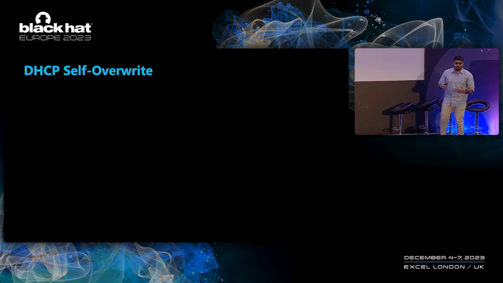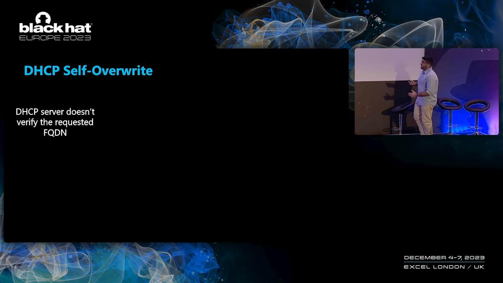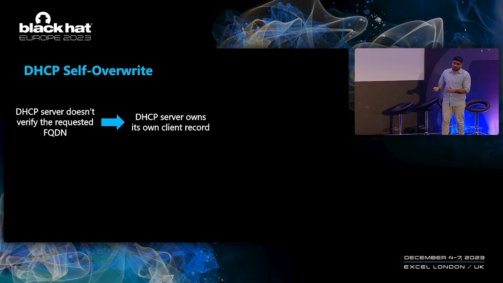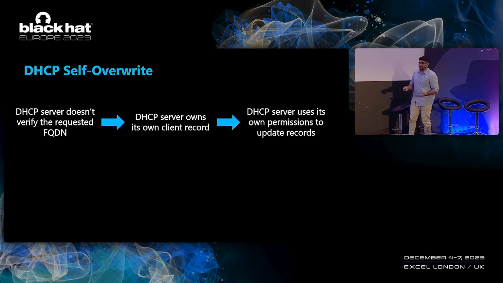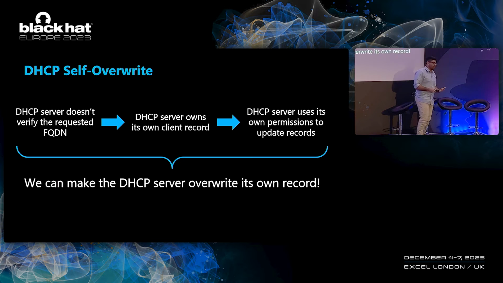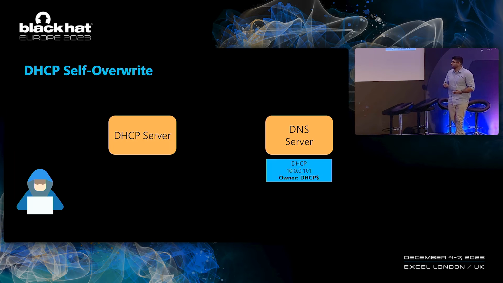So let's again go over some facts that we know. The DHCP server doesn't verify the requested FQDN, even if it's its own FQDN. The DHCP server owns its own DNS record because it created it, and the DHCP server will use its machine account when performing updates. Combine these, and we get to the conclusion that we can make the DHCP server overwrite its own DNS record. So it will look exactly the same as before.